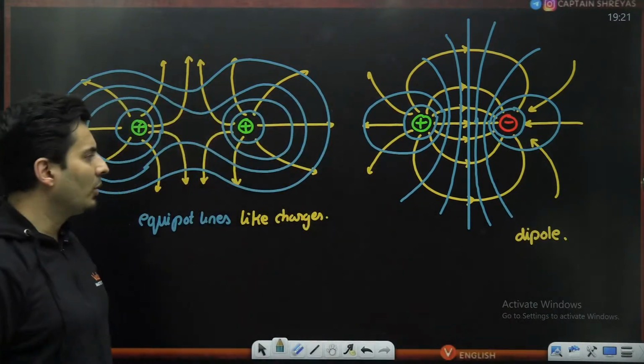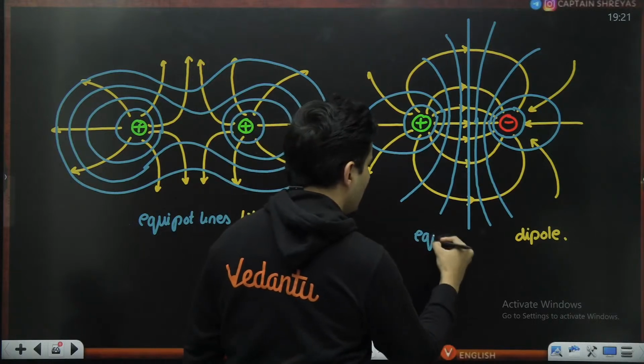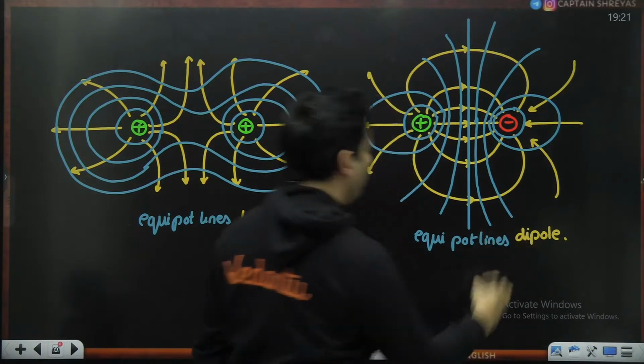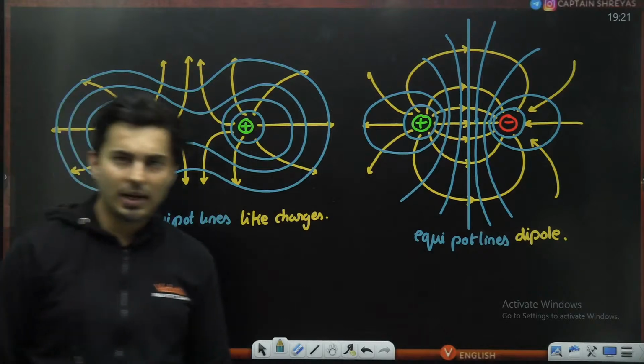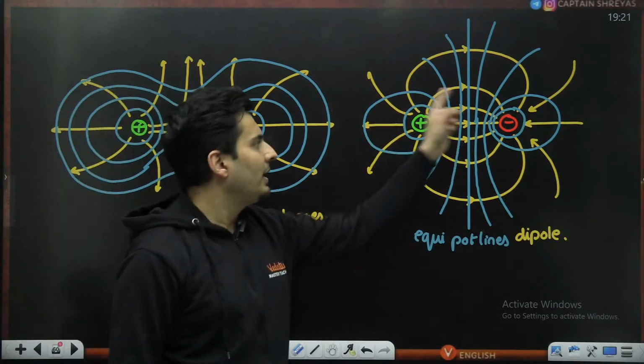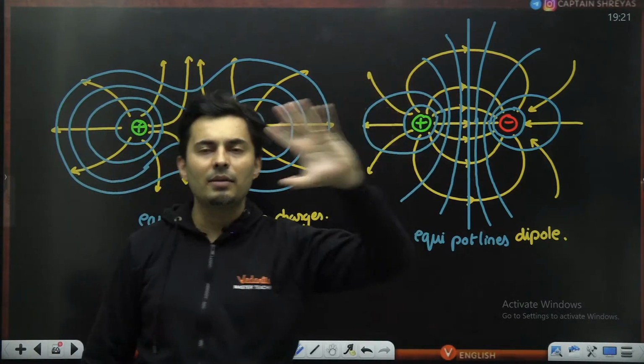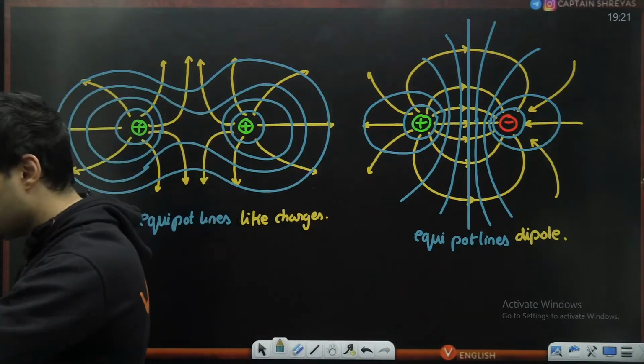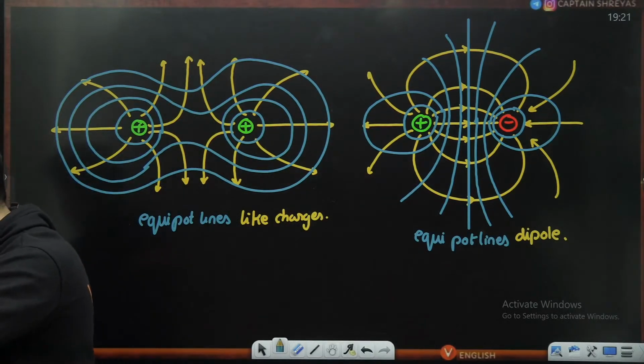So these are the equipotential lines for a dipole. Is that okay? Always show it perpendicular everywhere. Automatically, if you know the field, you can draw the potential. If you know the potential, you can draw the field. Is that understood, my dear students?